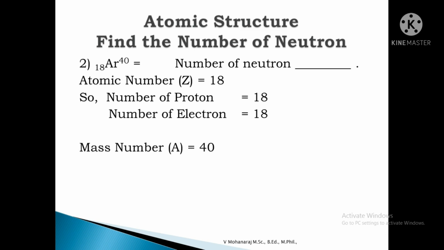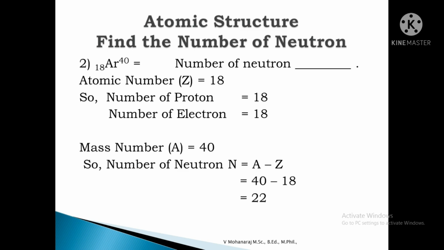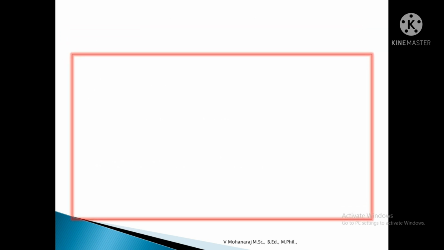From this mass number we subtract the number of proton, which is given by the atomic number. So number of neutron n is equal to A minus Z, where the mass number is 40 and the atomic number is 18. So 40 minus 18 is equal to 22. So the number of neutron in argon is 22.